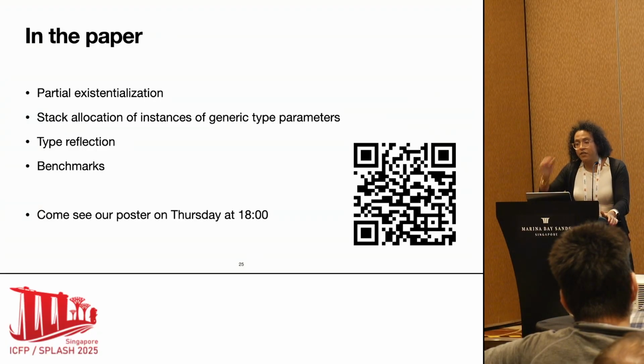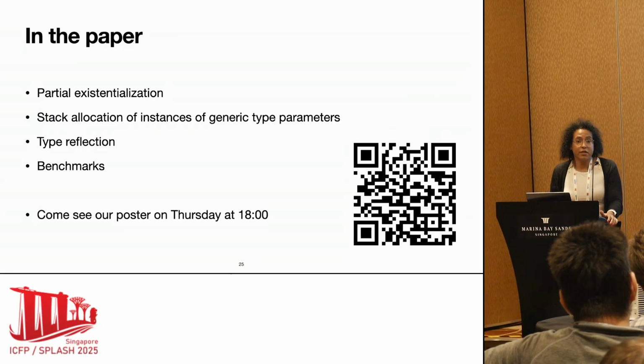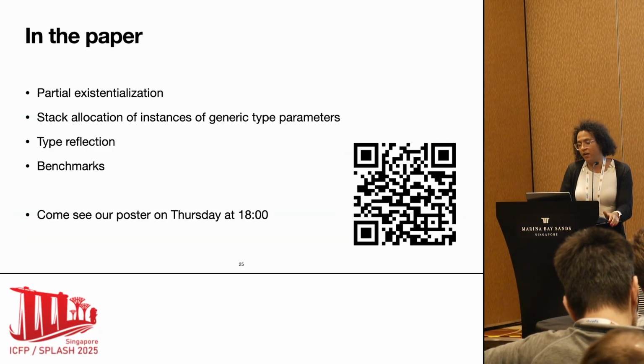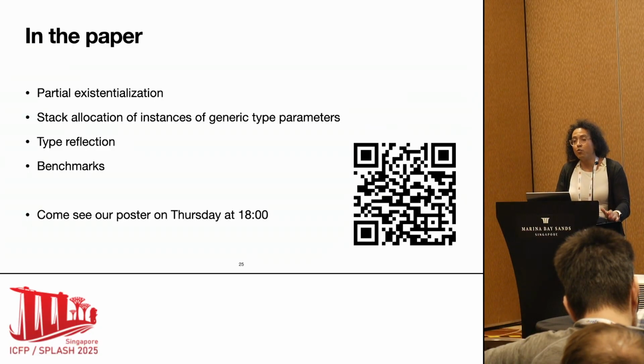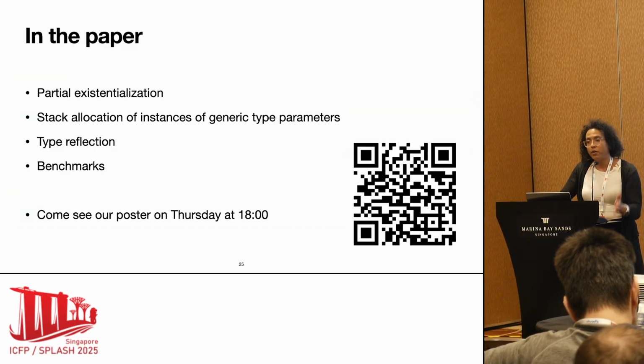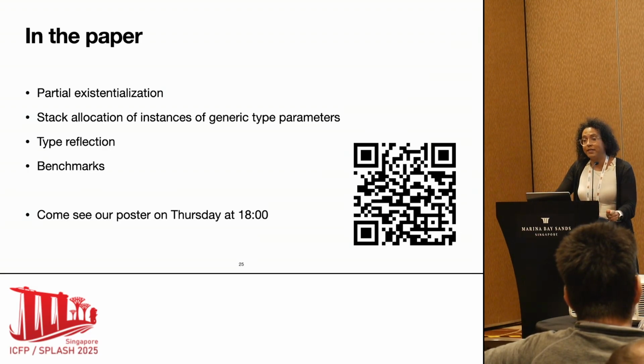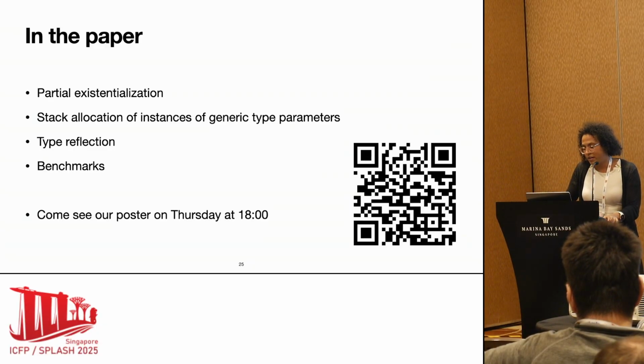And finally, in the paper, we have a bunch of benchmarks showing that the overhead of existentialization is reasonable in languages like C++ and Swift that normally use aggressive monomorphization. So basically, we are paying for the additional cost of doing dynamic dispatch, and these costs are relatively well known, and there was nothing very surprising here.